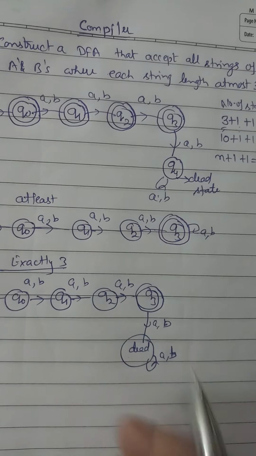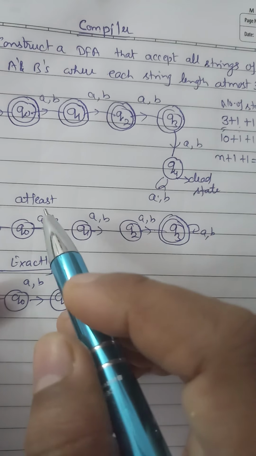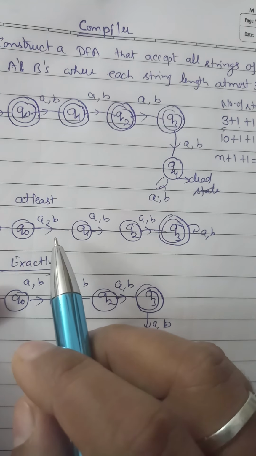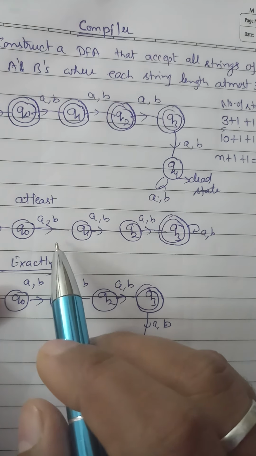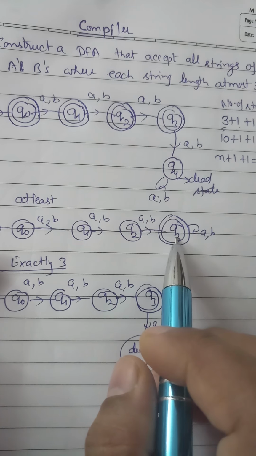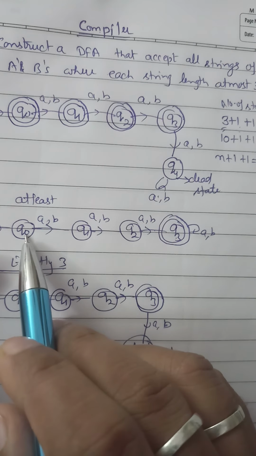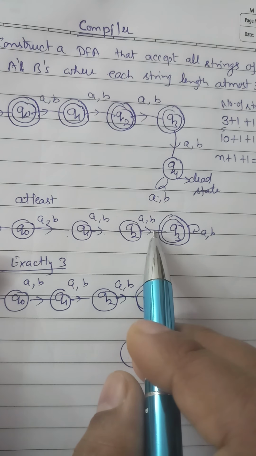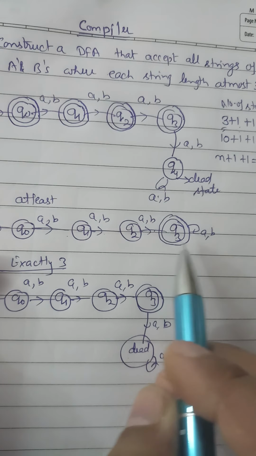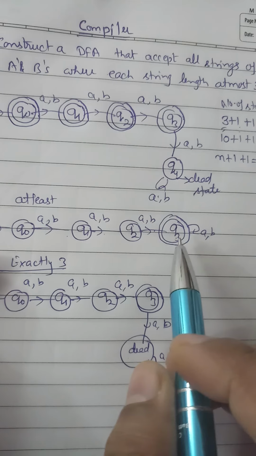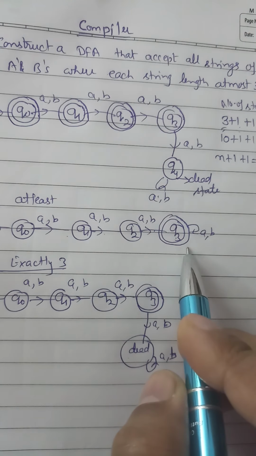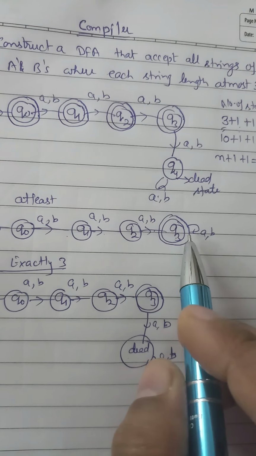If it is at least 3 instead of at most, it means 3 plus 1 states should be there. We make Q3 a final state and Q0 the initial state, with strings of length 1, 2, 3. Q3 is the final state, and after that anything can follow.